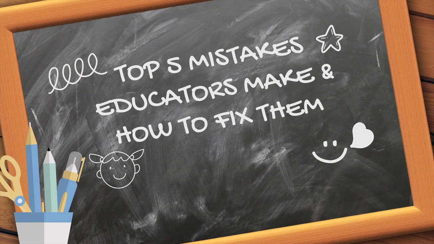Conclusion. Educators have the power to shape students' academic and personal growth, but common mistakes can hinder progress. By shifting away from passive lectures, embracing differentiated instruction, maintaining strong classroom management, valuing student feedback, and fostering meaningful connections, teachers can create a more effective and engaging learning environment.